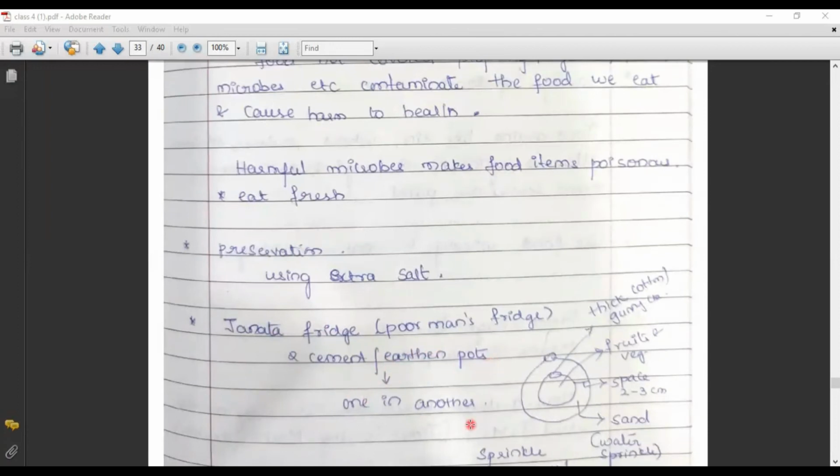In the olden days, there was a fridge called the Janata fridge, or we can also call it a poor man's fridge. In this poor man's fridge, there are two pots.